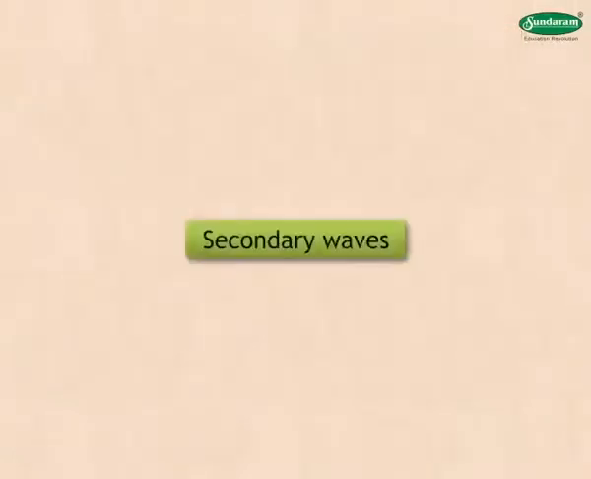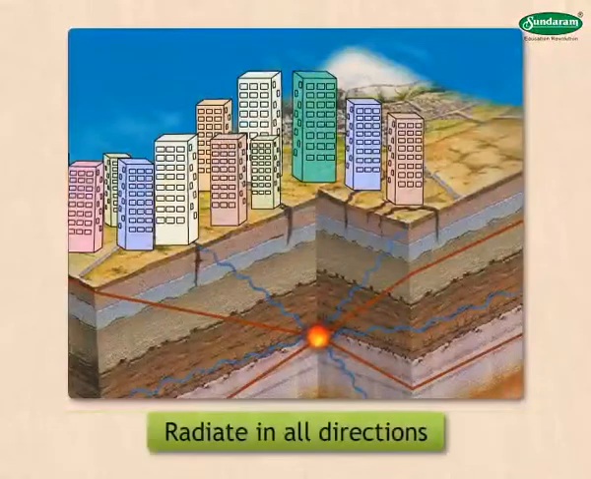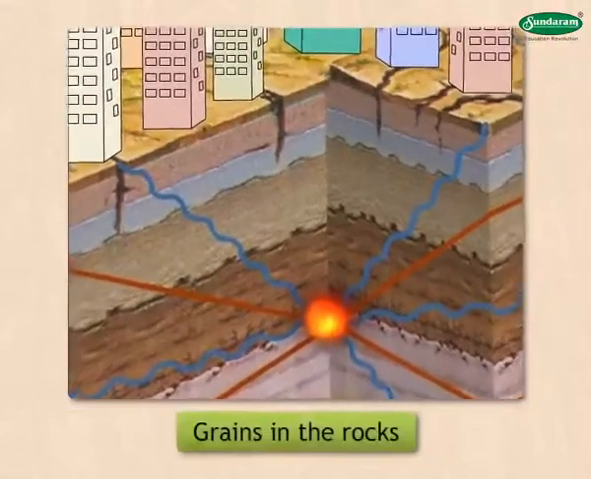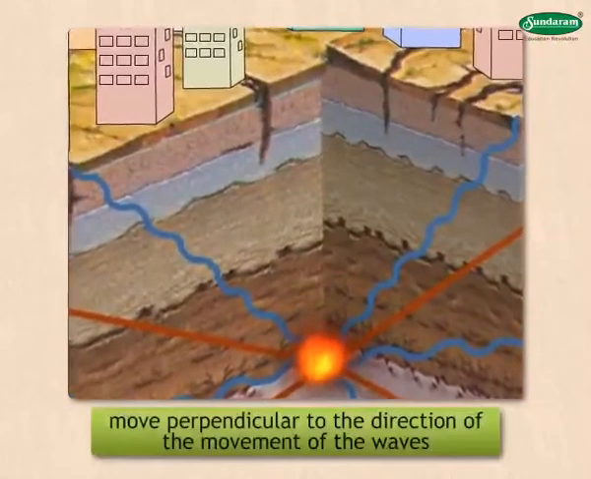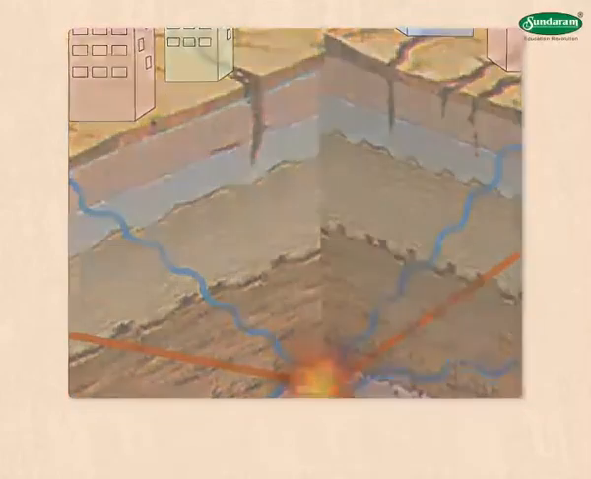Secondary waves. Secondary waves reach the surface after primary waves. They radiate in all directions from the point of focus. The grains in the rock move perpendicular to the direction of the movement of the waves. These waves are very destructive.